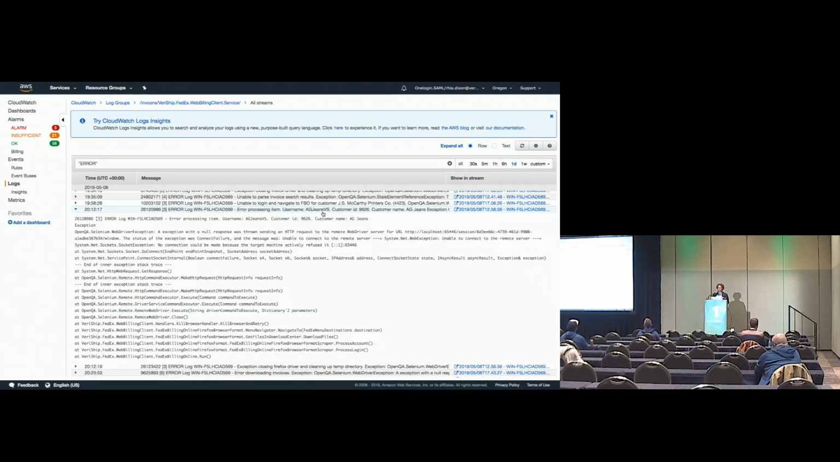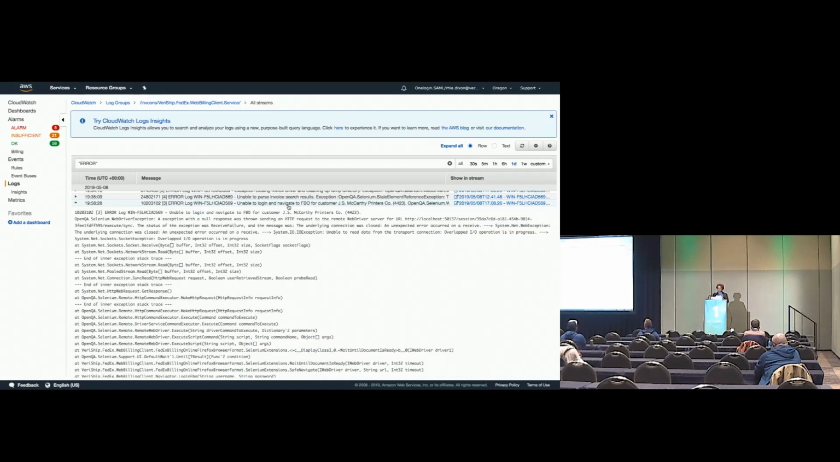So if I open this error, actually let's not do this one. Let's go with, we have problems navigating. So if I take this "unable to log in and navigate to FBO for customer" and just take that part of that log message, I can go to my code and do a Control-Shift-Find and find that particular error message. It's going to take me right to the catch block so that I can scroll up and say, hey, this is what you were supposed to be doing at this point in time, and for some reason you failed.